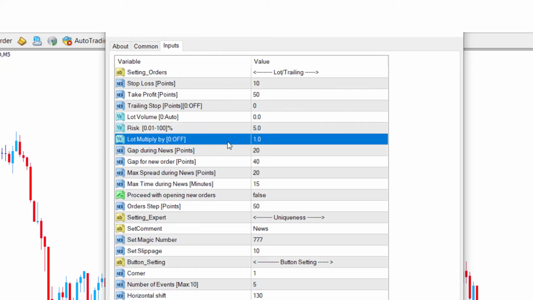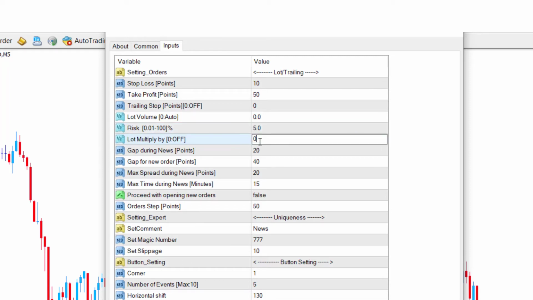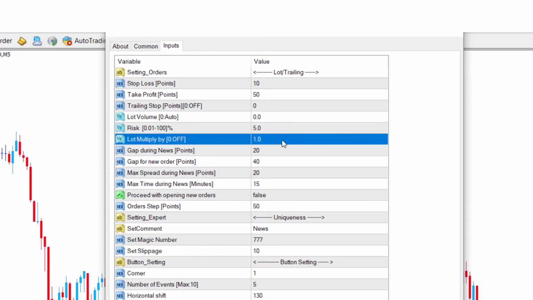Lot multiply by. If it is set to 0, it will be inactive, but if it is set to 1, when the market moves in a direction that causes a loss, it tries to compensate for the loss by taking other positions. This increases the risk of trading when the market is highly volatile.